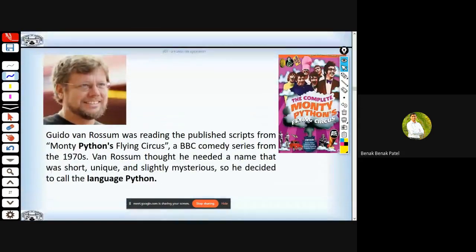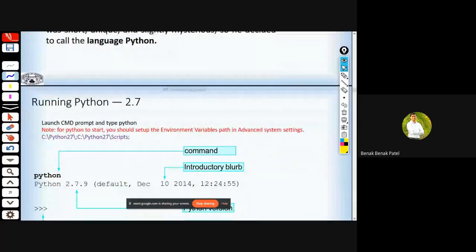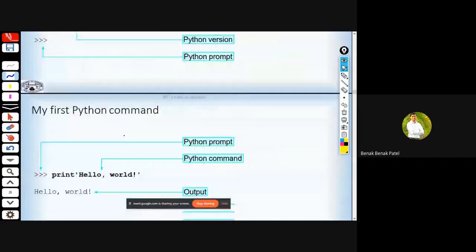And this is the history of Python, why the language Python was named Python. Because we are running out of time, I'll directly jump on to the interfacing part.